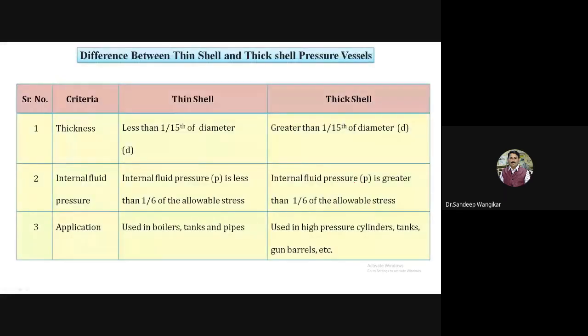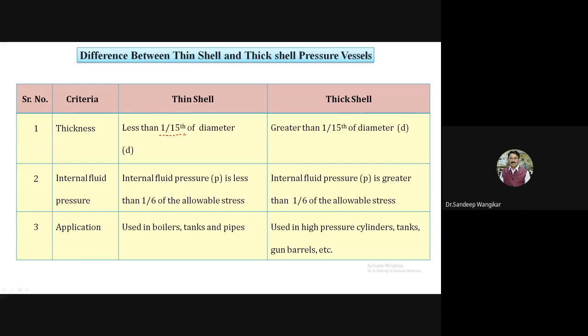Now let us see the difference between the thin shell and thick shell pressure vessel. So very important concept, thin and thick. If the thickness of the shell or pressure vessel is less than 1 by 15th of diameter, then it is called a thin shell.